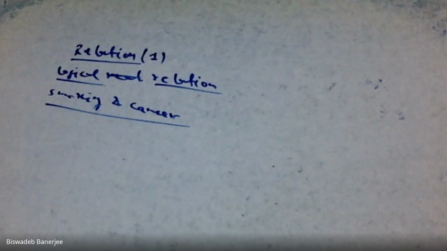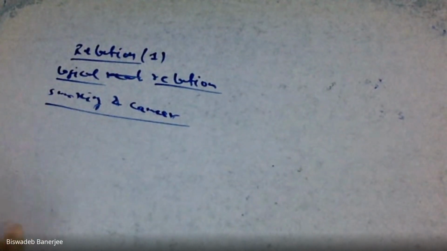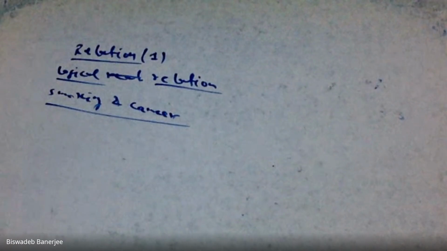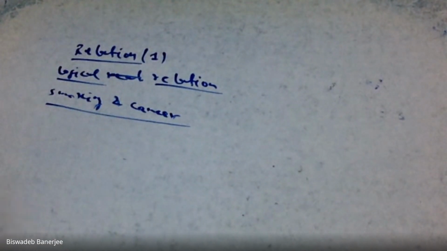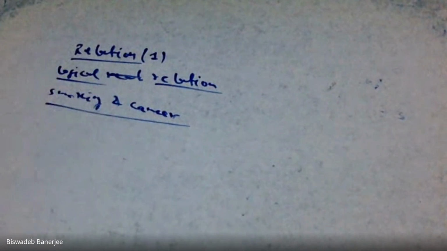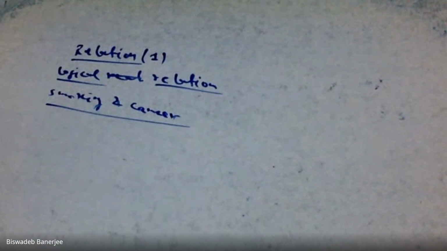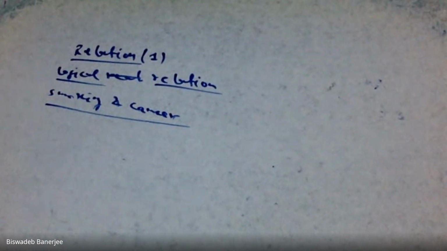Suppose, for example, we define a relation between smoking and rain. Is there any relation between smoking and rain? I think no. So there is not a logical relation. So relation means a logical relation. You have to find a relation where there is some logic. We cannot take any relation where there is no logic. For example, smoking and cancer, obviously this relationship is logical.